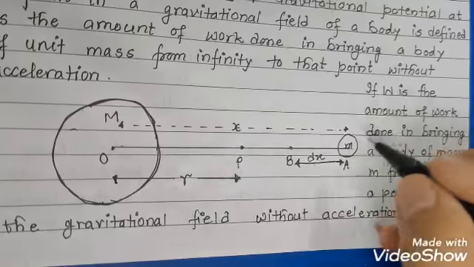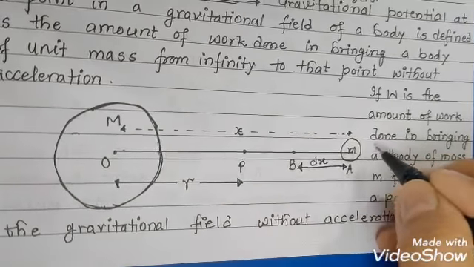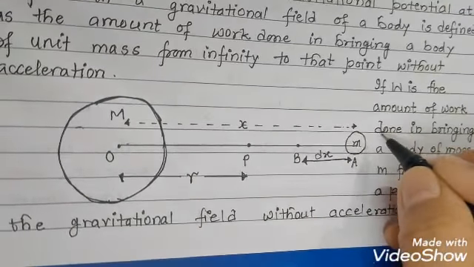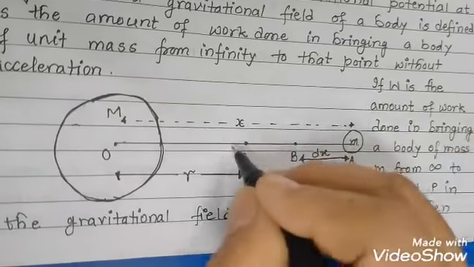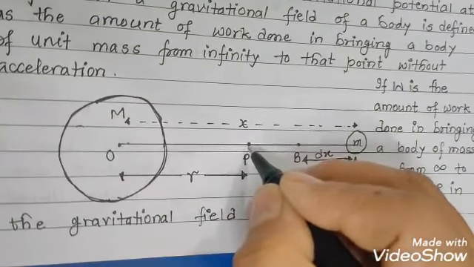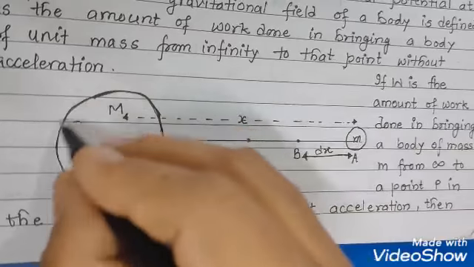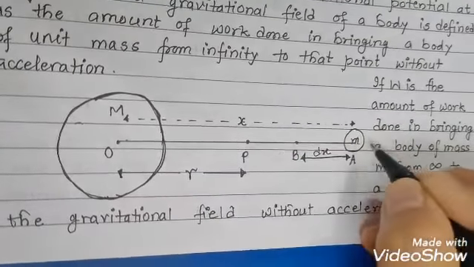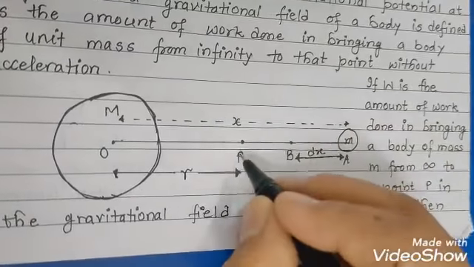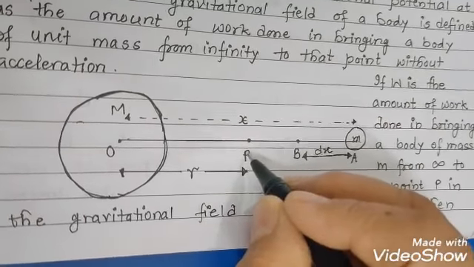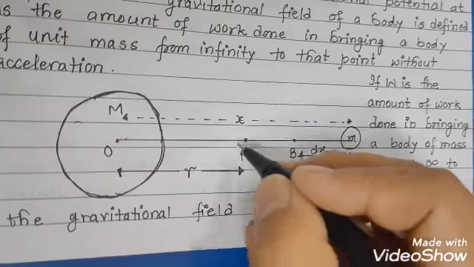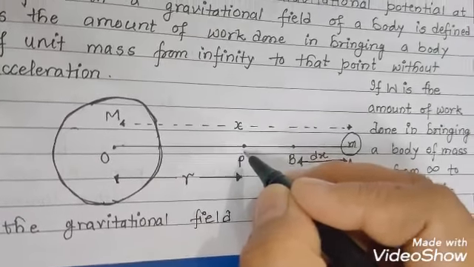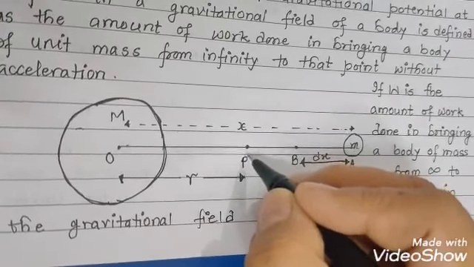So suppose a unit mass of an object is placed at infinity and we are bringing that object from infinity to point P, and P is a point in the gravitational field of the other object. The work done to bring this object from infinity to point P is called the gravitational potential at point P.